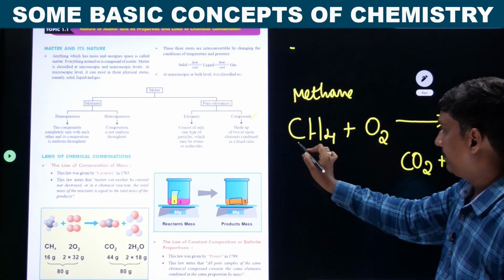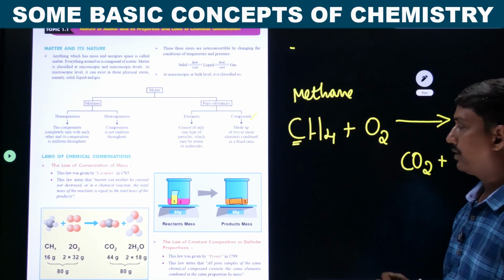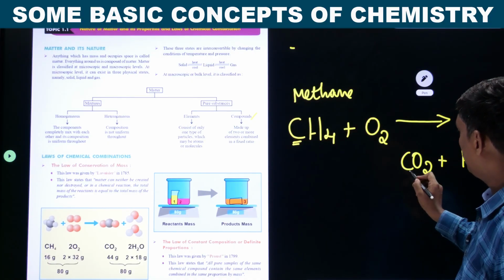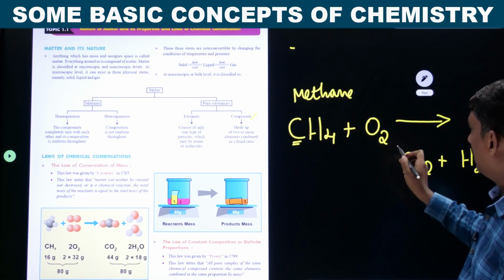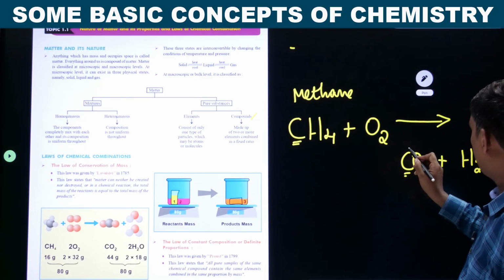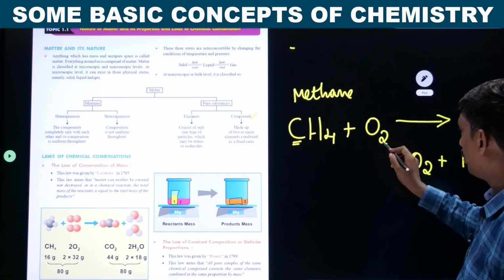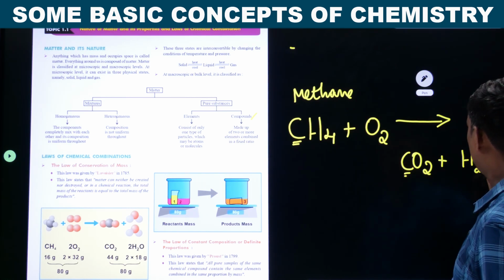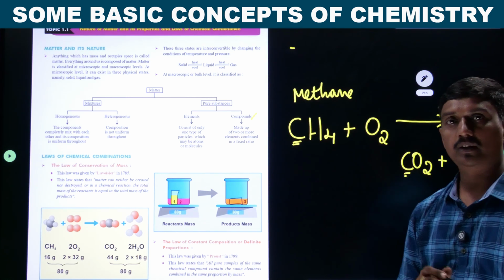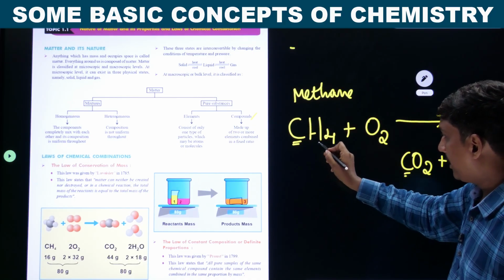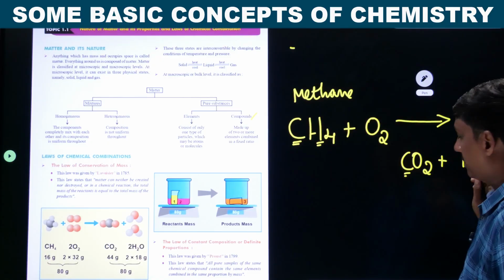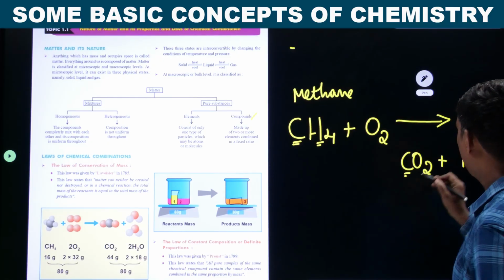If you observe, here carbon is 1, and here carbon is 1. This is balanced. Take oxygen: here 2 oxygen, but one more oxygen here, so oxygen is not balanced. 4 hydrogen atoms are there, here 2 hydrogen atoms are there.